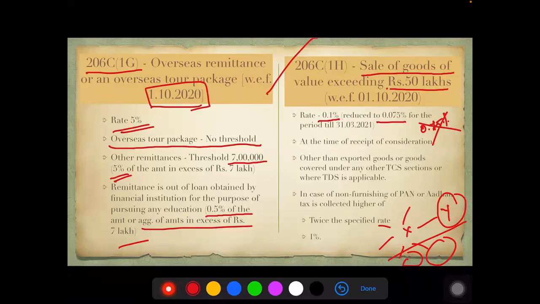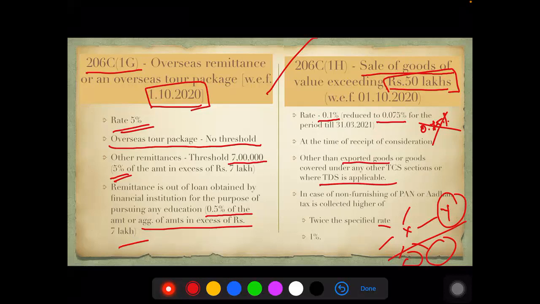What does this section say? It says if the consideration you are receiving is more than 50 lakhs, then along with the consideration, you also collect 0.1% of TCS. Please remember, when you're calculating this consideration, don't take into account exported goods or goods which are covered by any other TCS sections. You have tendu leaves, parking lot, or car. They are covered under different sections. Or where TDS is applicable, go to those relevant provisions. This is applicable for every other sale only.